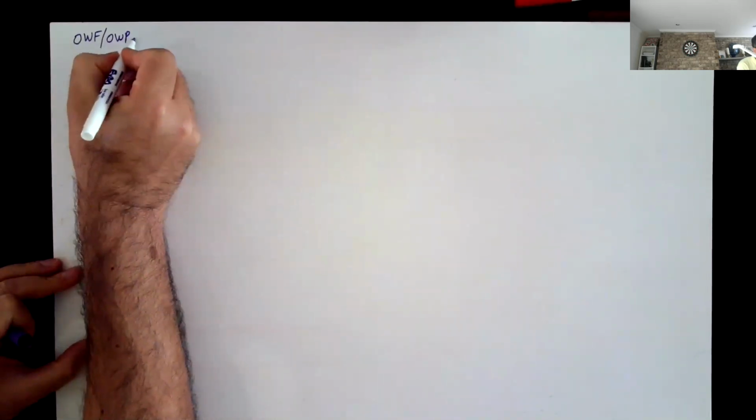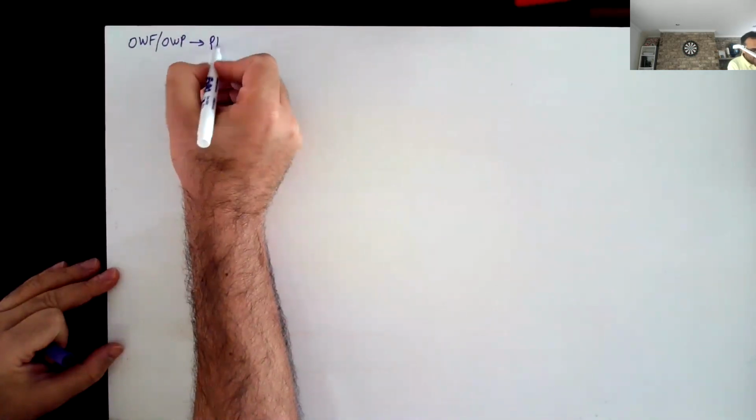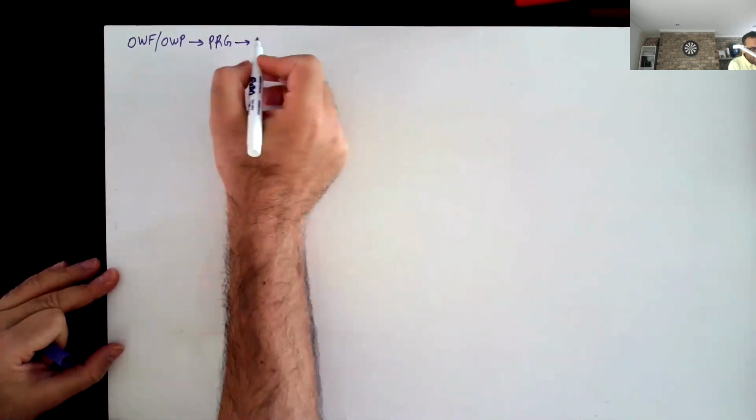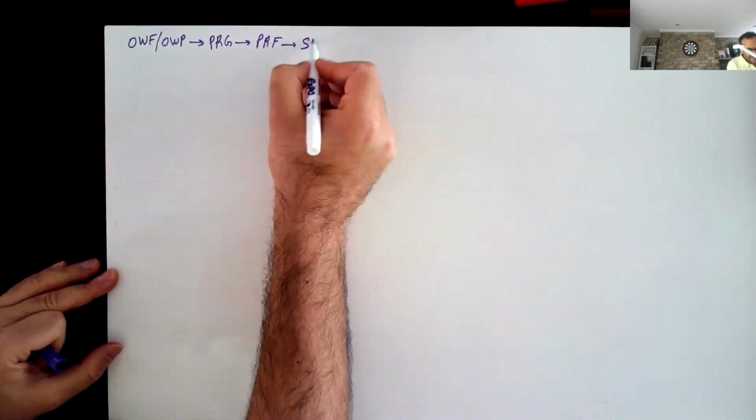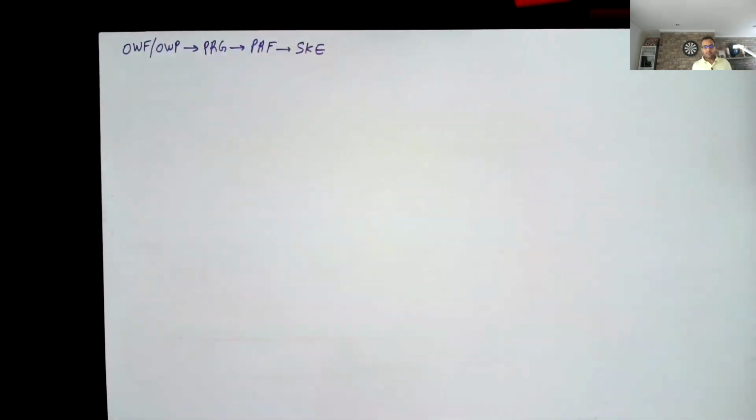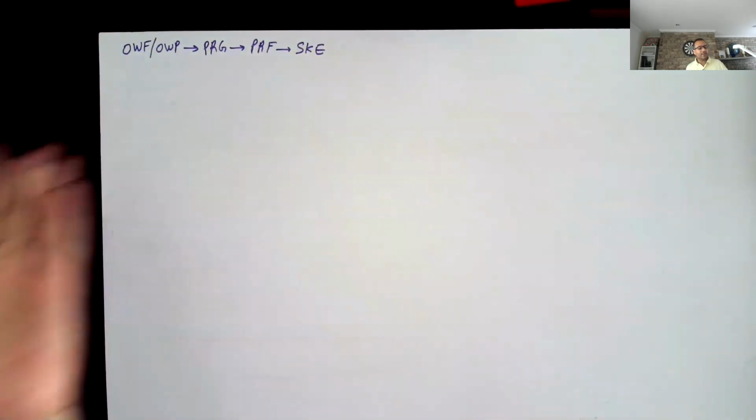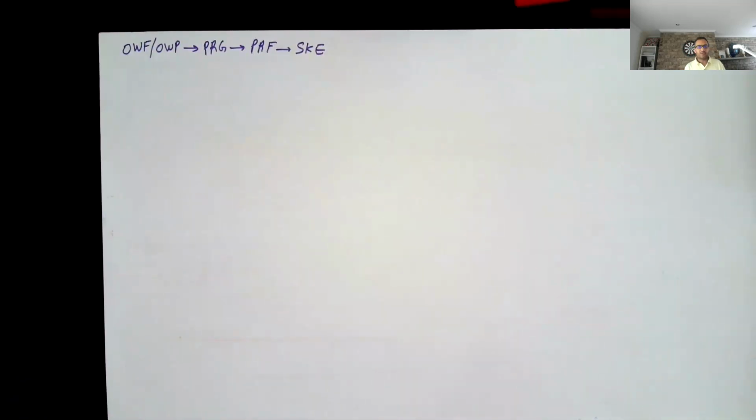So just to remind you, what we have done so far is that we started with one-way functions and their variants like one-way permutation. Using that, we were able to construct pseudo-random generators in a black box way. Then we were able to construct pseudo-random functions in a black box way. We kept going, and last time we constructed symmetric key encryption just from these primitives. So primitives like one-way functions or one-way permutations, which might look very weak, turn out to be very powerful and they can give you things like PRG and symmetric key encryption, right?